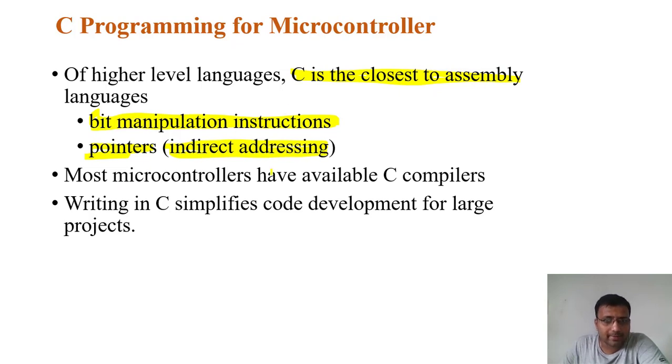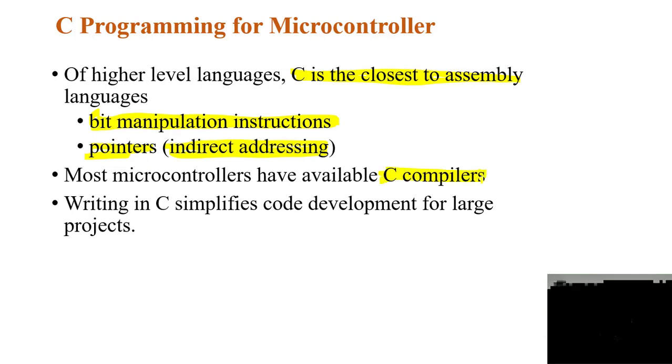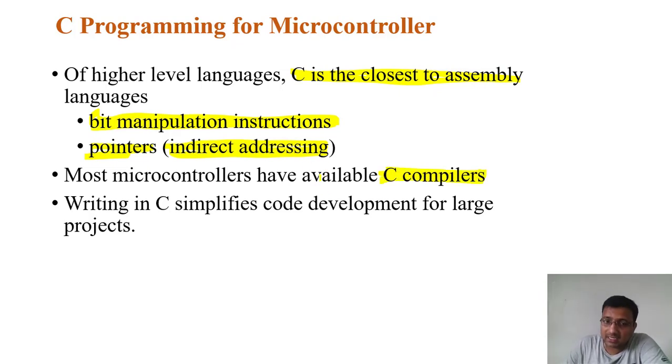Most microcontrollers have a C compiler available, so many microcontrollers support C compilers. This is again an advantage, and that's why C is popular. Writing C code simplifies the development of a large project. We can divide the code into different modules or functions and call those particular functions. So a larger code can be reduced to a smaller size, and this reduces the complexity of the code. That's why C is the popular language in embedded programming.